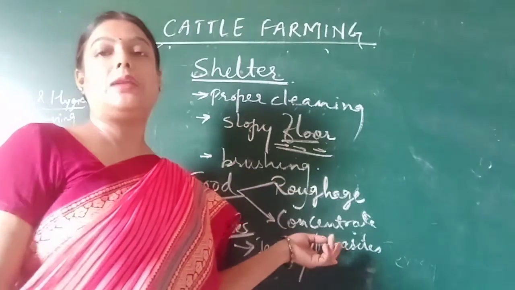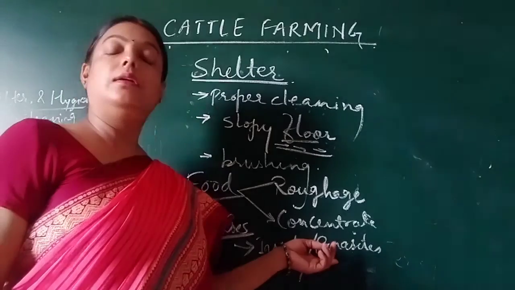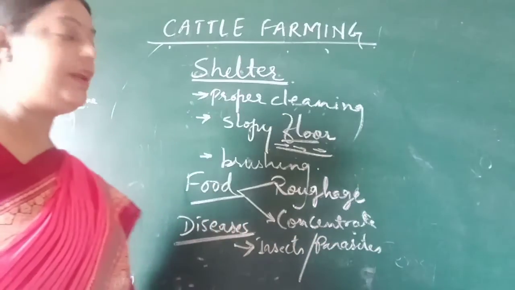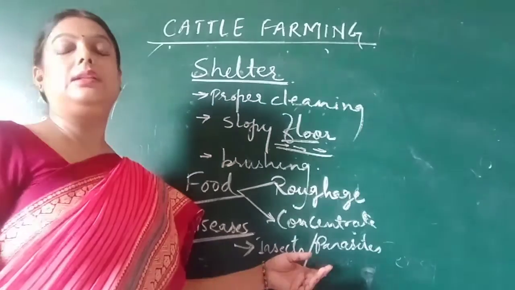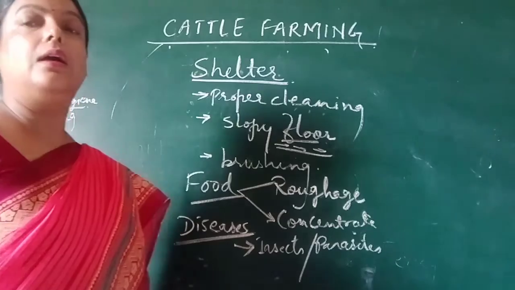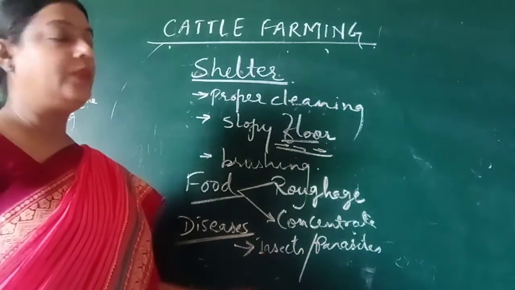Parasites can be ectoparasites, which remain on the body, and there can be parasites which enter the body and develop inside the body of the cattle. They are called endoparasites. So both types of parasites may be seen in cattle.